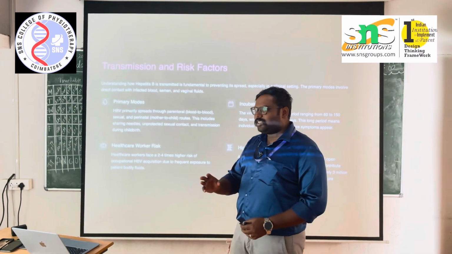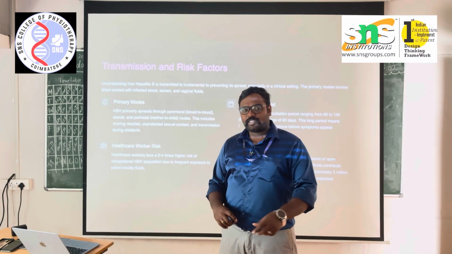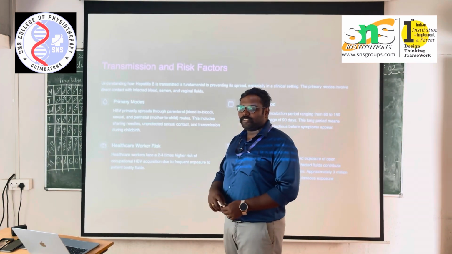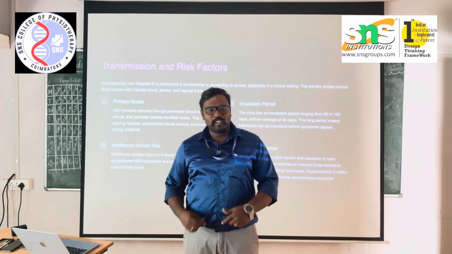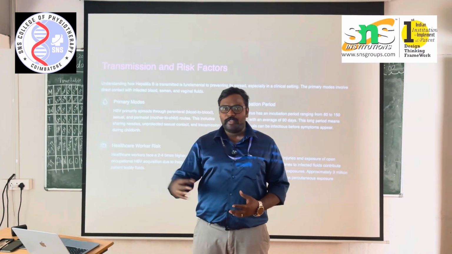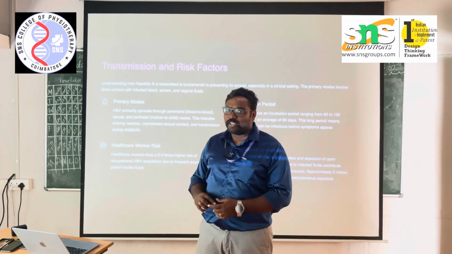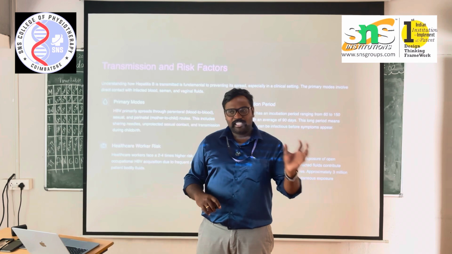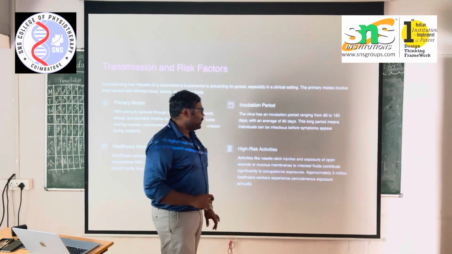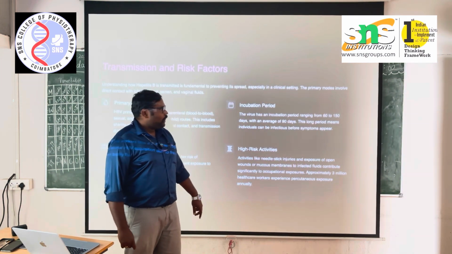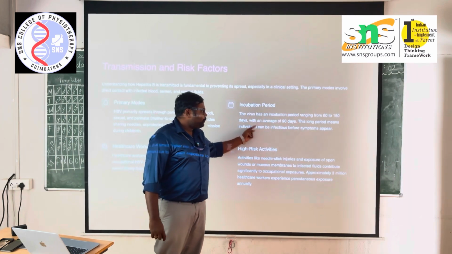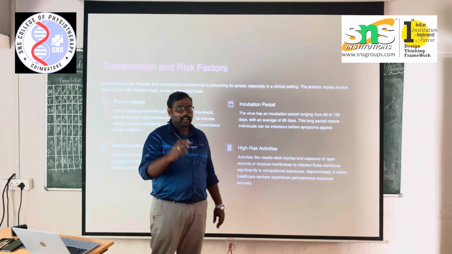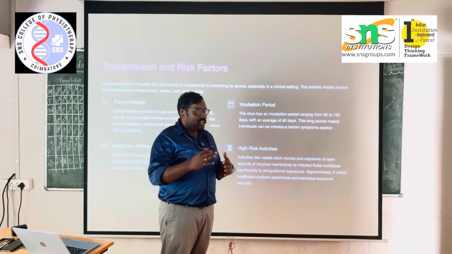Okay, so we face a risk of HBV 2 to 4 times higher, because we are in direct contact with the patients we will be treating. We don't know the exact outcome and exact medical history of the patients. In some cases, we need to be very careful in diagnosing each and every patient about the past medical history. Incubation period ranges from 60 to 150 days with an average of 90 days inside the human body. So this virus is taking up to 90 days of incubation.